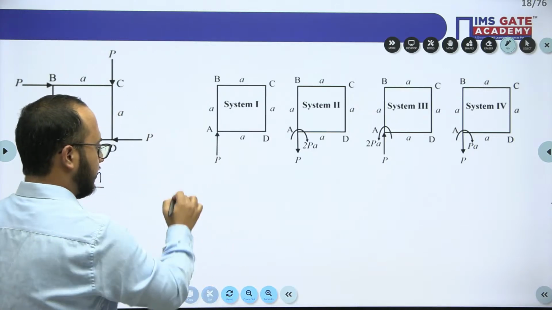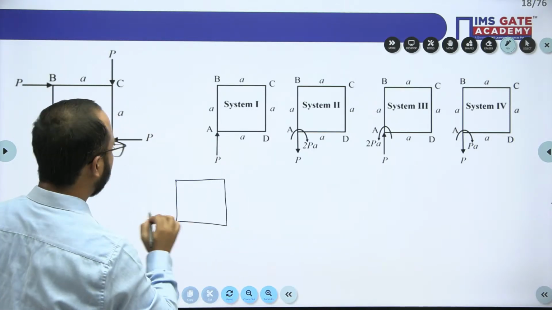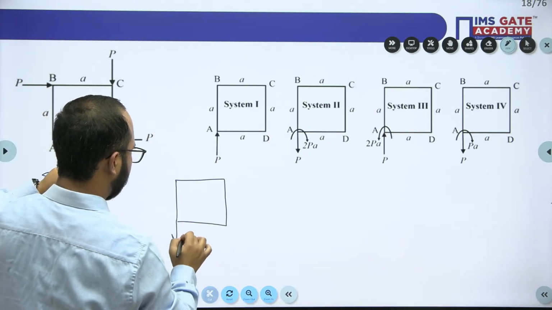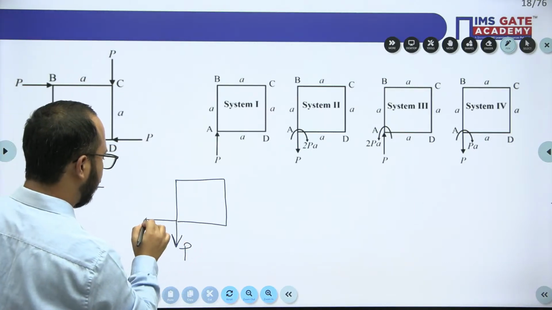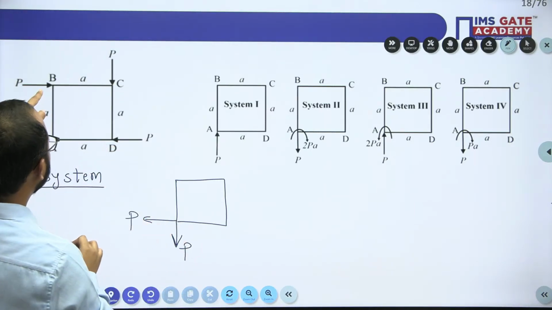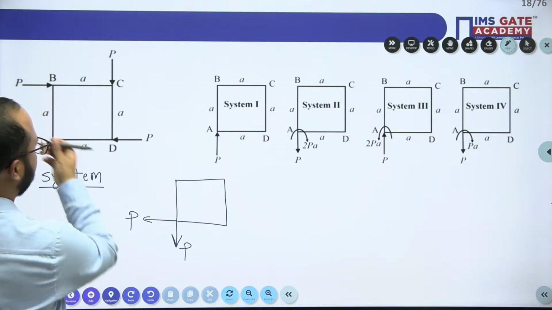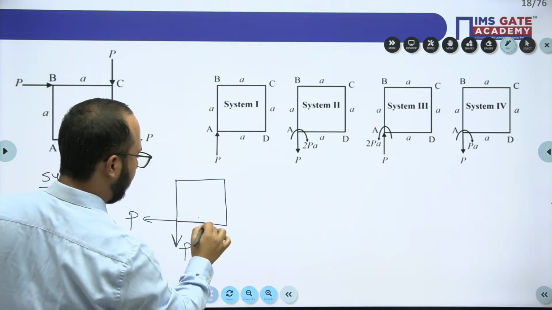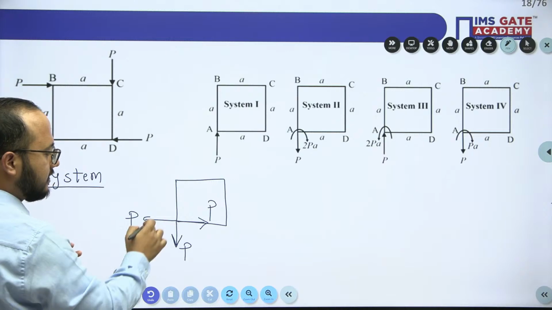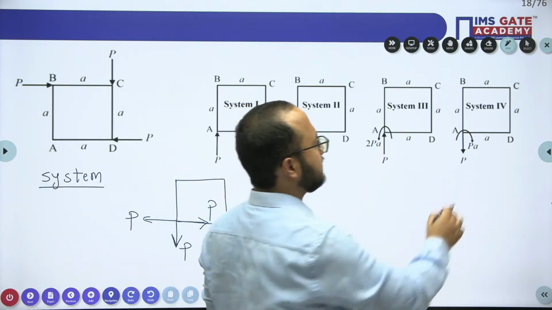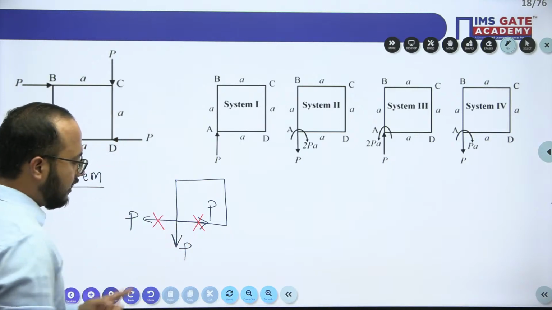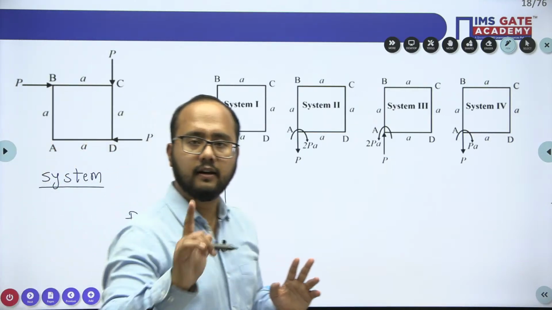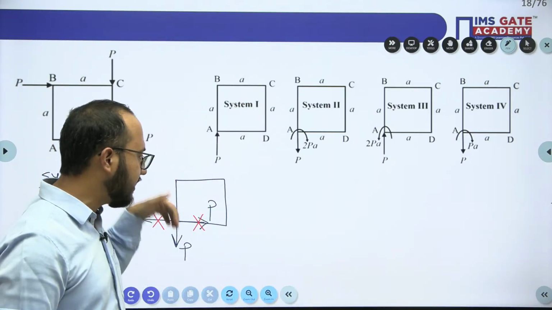Now this is the plate we have. If you put the force P which is acting at point C, at D this is the force, it will be acting like this, and because of point B the force is acting like this, so we put force P like this. Now obviously you will see that these forces cancel out, and only a single force will be there, that is P in the downward direction.